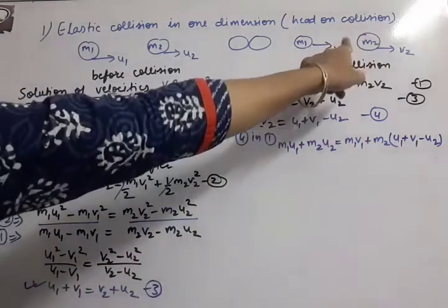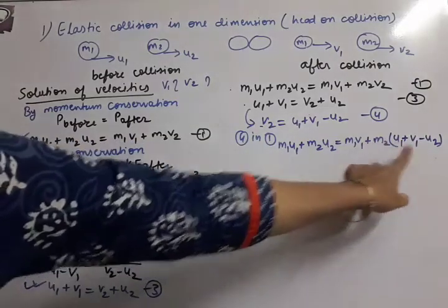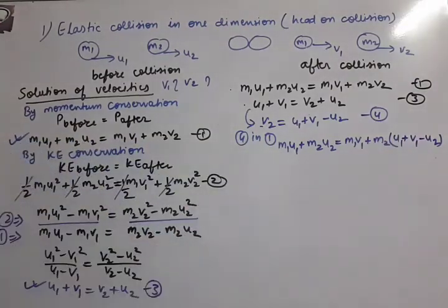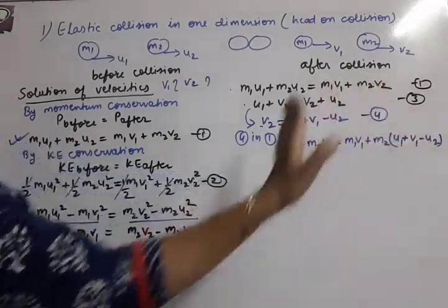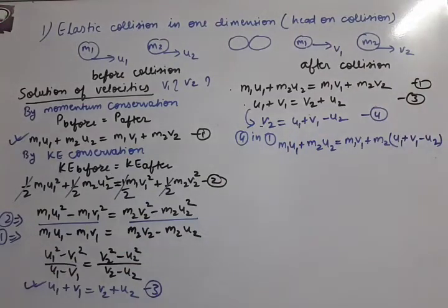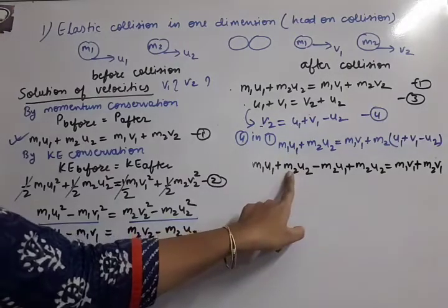So what is unknown? What is new for us? v1 and v2 were new for us, but in this equation only v1 is present. So we will solve for v1. How to solve v1? All v1 terms will remain here only and other terms will be shifted to this side. So m1 u1 here, m2 u2 here.